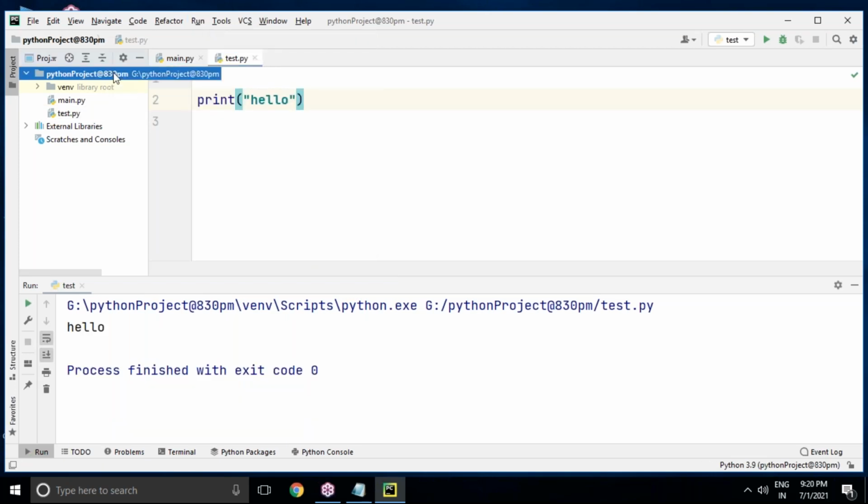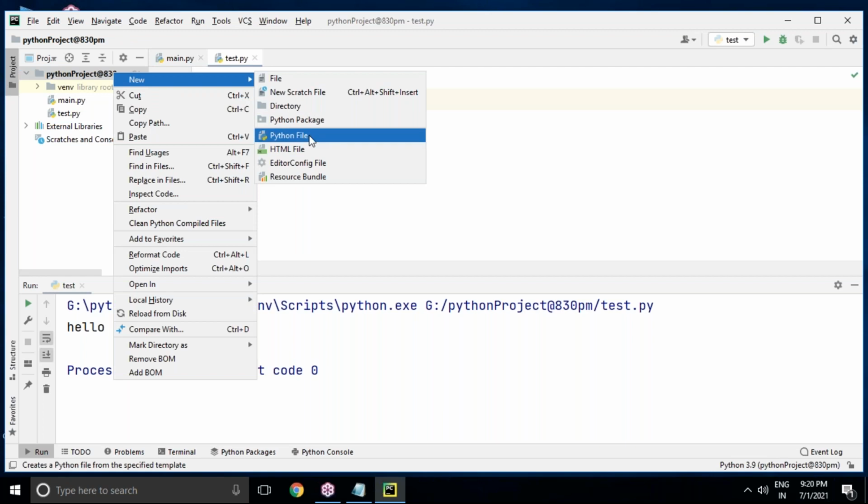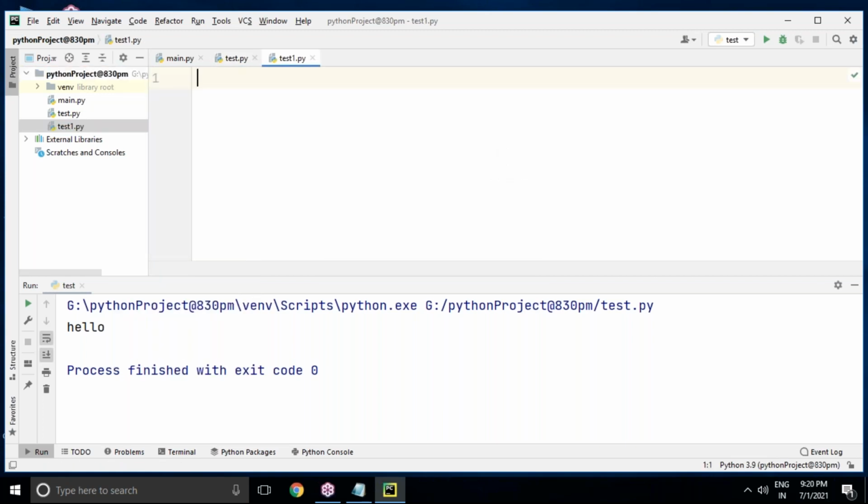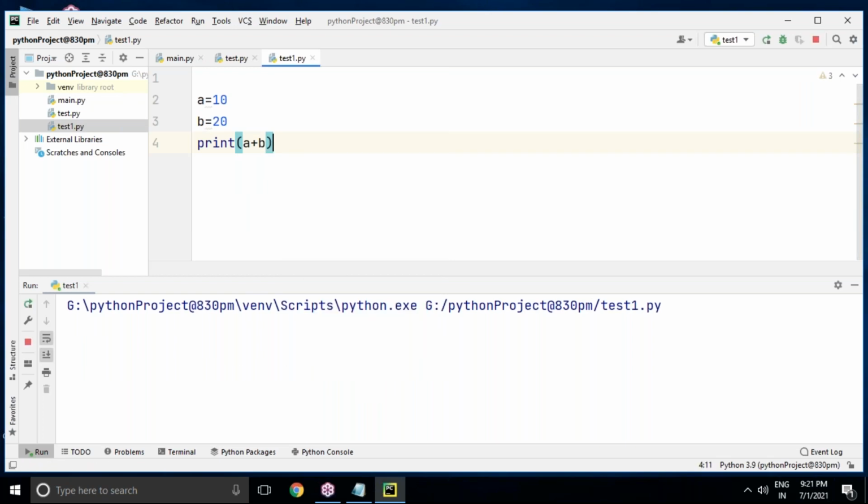Like this, you can add any number of files. Now go to New and Python file, and I'm adding one more file, test1, then press enter. Now a value is 10, b value is 20. I want to print a plus b directly. To display output in the output window, the print function is required. Here the value is 30, and what is the data type? Int.